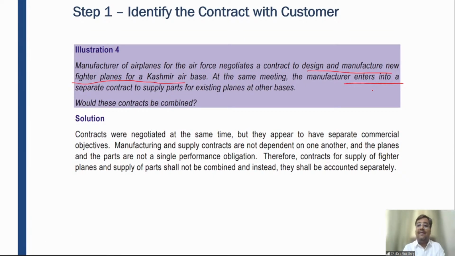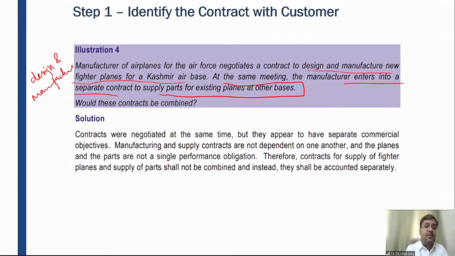the manufacturer enters into a separate contract to supply parts for existing planes at other bases. See, there are two contracts here. One is to design and manufacture new airplanes.